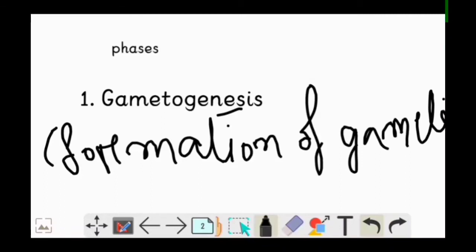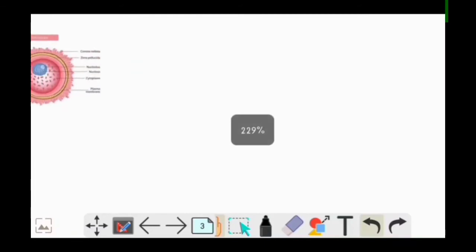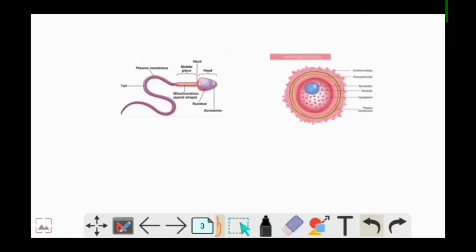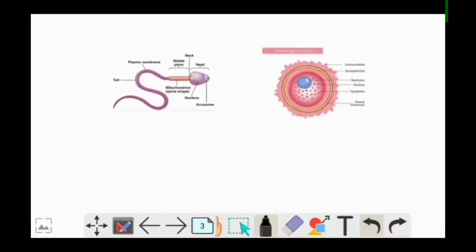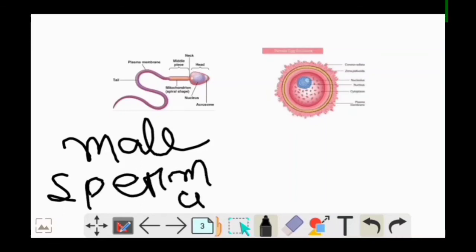Now, what are gametes? Gametes are simply an organism's reproductive cells. They are also referred to as sex cells. Here you can see two diagrams. The first one is the male gamete, which is called the sperm cell.